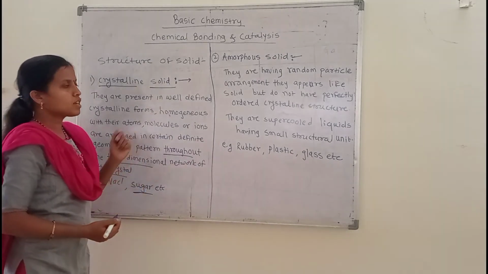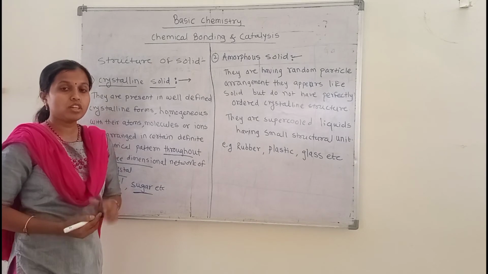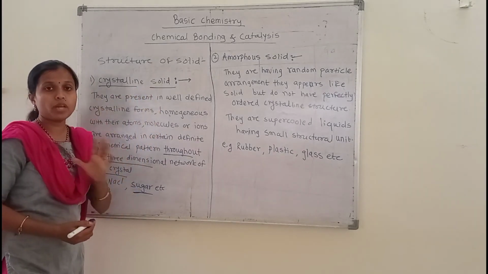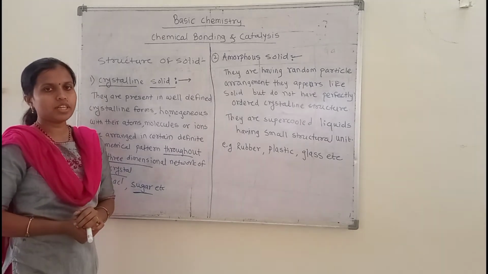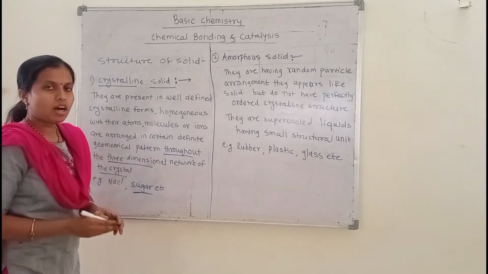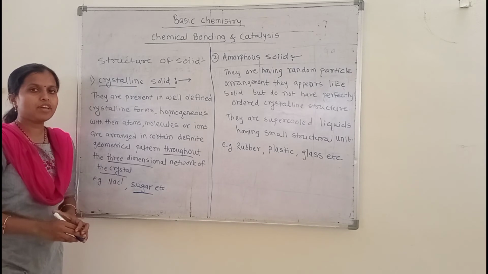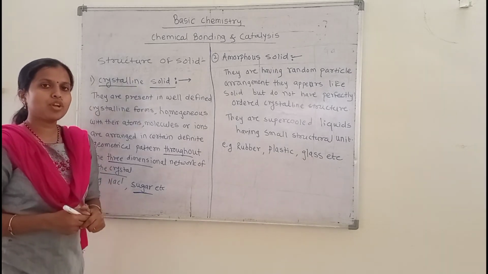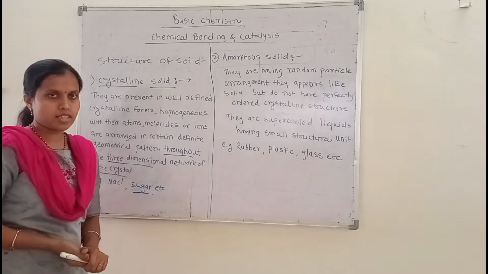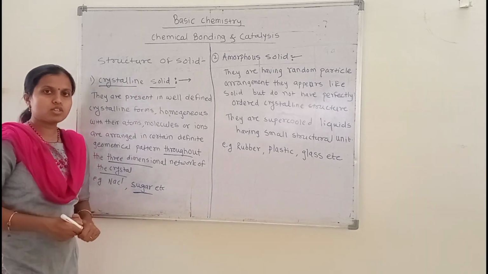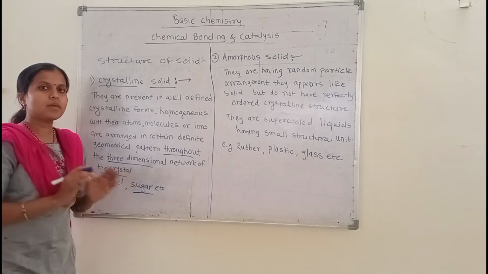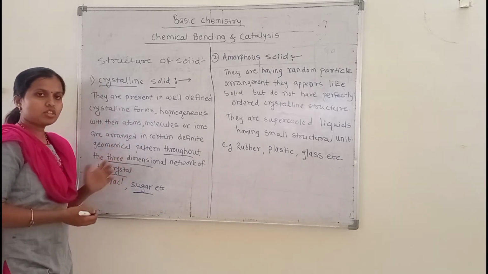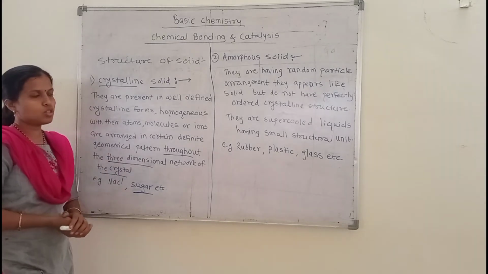Crystalline solids have a sharp melting point. This is the main important property of crystalline solids: they show a sharp melt. Also, in crystalline solids the atoms, ions and molecules have the maximum intermolecular force of attraction. This is responsible for the stability of the molecule. So these are the general properties and general information about crystalline solids.